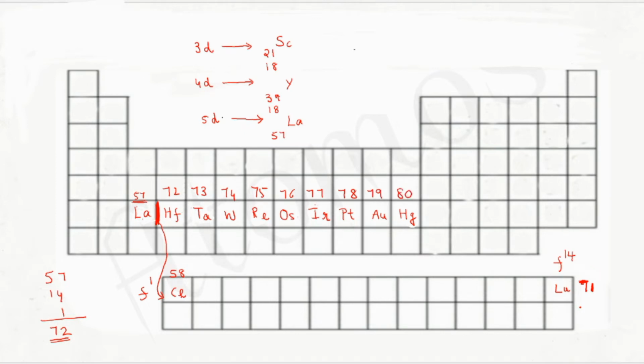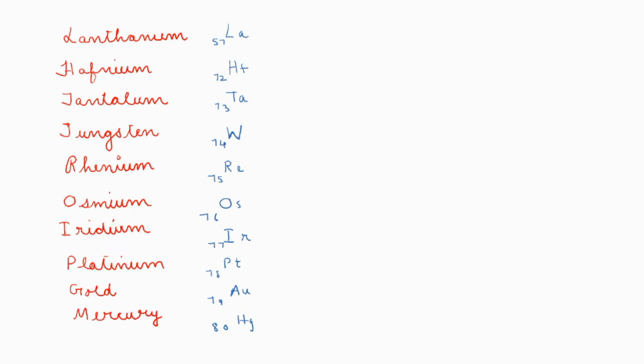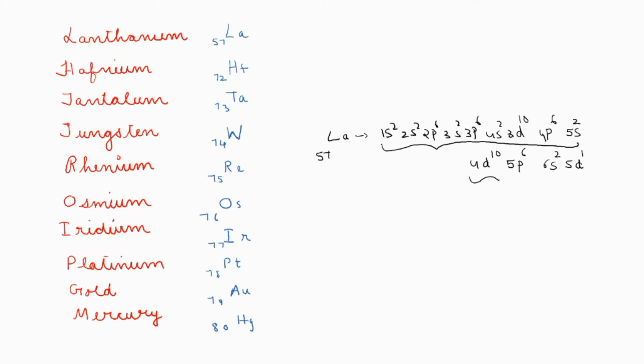We got that. Now see this one. Using the trick, we have written all the elements and their atomic number also here. Okay. Now we are going to write the electronic configuration. Only for lanthanum, let's write the complete electronic configuration. Up to 5p6, 54 electrons will be present in the inner shell. Those electrons won't be participating in the chemical reaction. We would like to know the electronic configuration of the outer shell only. That is, in 6s and 5d.